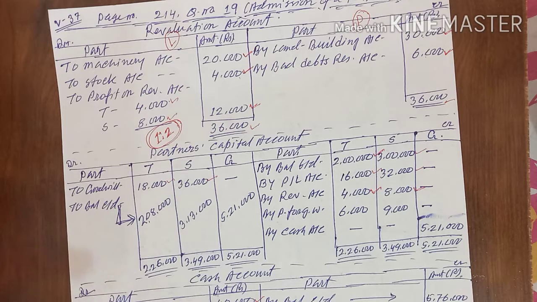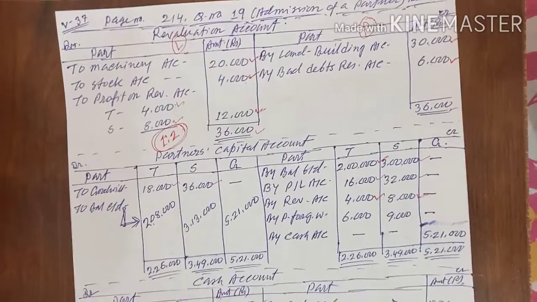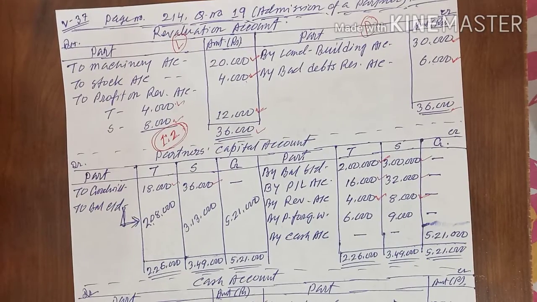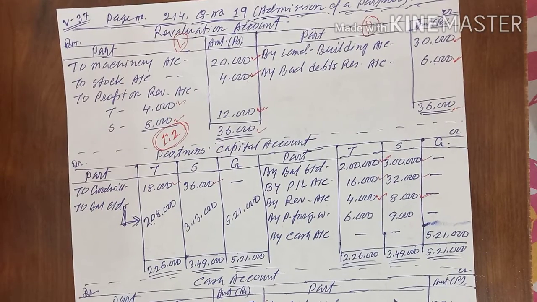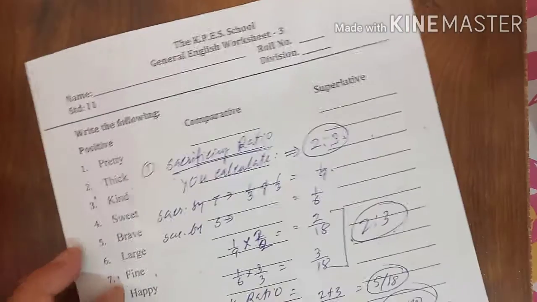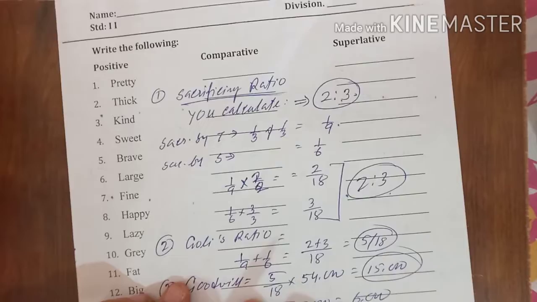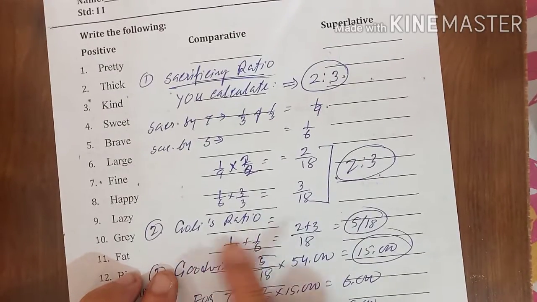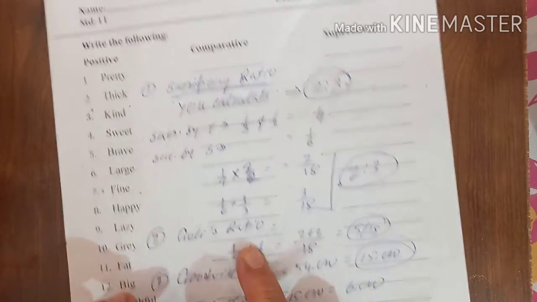So to do the first adjustment, before that I have to find out how much share Mr. Kohli is getting. So I have to read the 8th adjustment first. T is sacrificing 1/3 of his share and S is sacrificing 1/6. So let me find out first the share of Kohli, or the ratio of Kohli. How will you find out?